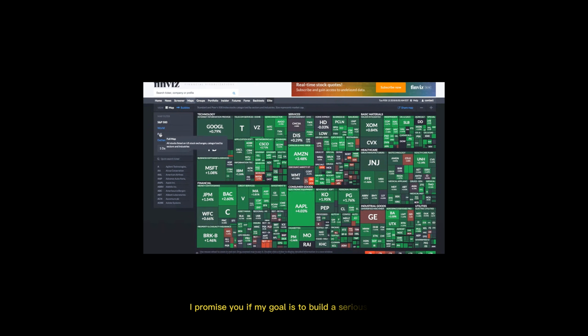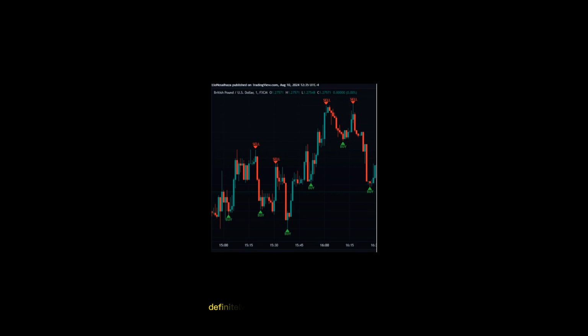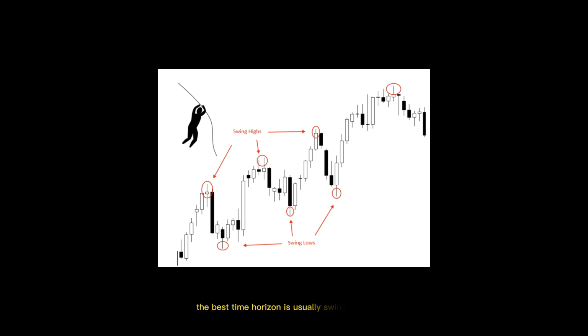If my goal is to build a serious system, then US stocks are the best option for me. Number 2, what time horizon will my system operate on? Definitely no scalping and intraday trading. The best time horizon is usually swing to position trading, a holding period of a week to 6 months.